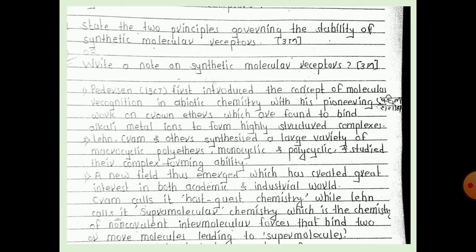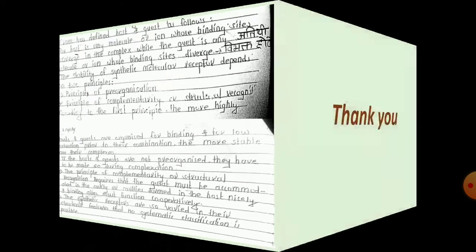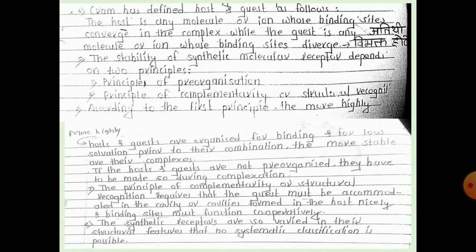So the stability of the synthetic molecular receptor depends upon two principles. The first is the principle of pre-organization, and the second is the principle of complementarity or structural recognition. According to the first principle, the more highly host and guest are organized for binding and low solvation, the more stable are their complexes.